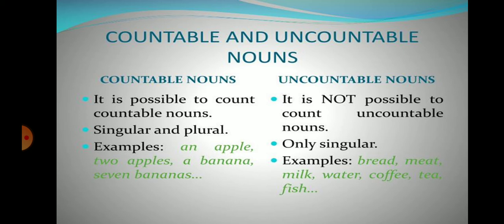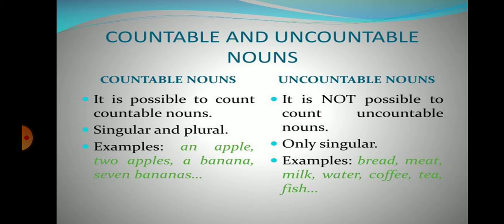It is not possible to count uncountable nouns, and uncountable nouns are only singular. For examples, bread, meat, milk, water, coffee, tea, fish. You might not have heard anyone say give me one milk, give me two milk, or give me one water. We have to add a quantifier if we use it as a countable. Like we say, give me a cup of milk. So a cup, that is the quantifier we have added. Or we say give me a glass of water. A glass, that is the quantifier we have added. And then we have used the articles for that.